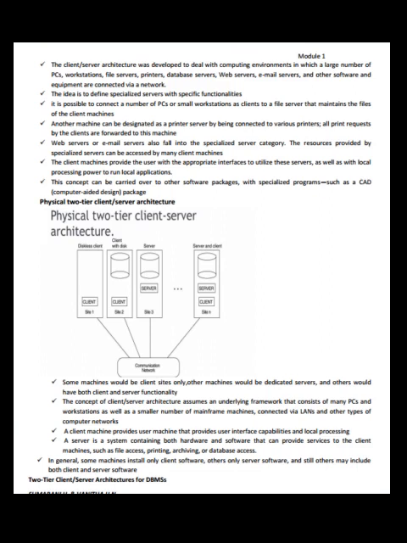A client is a user machine that provides user interface capabilities and local processing. A server is a system containing both hardware and software that can provide services to the client machines, such as file access, printing, archiving, and database access. In general, some machines install only client software, others only server software, and still others may include both client and server software. Two-tier client-server architecture for DBMSs.